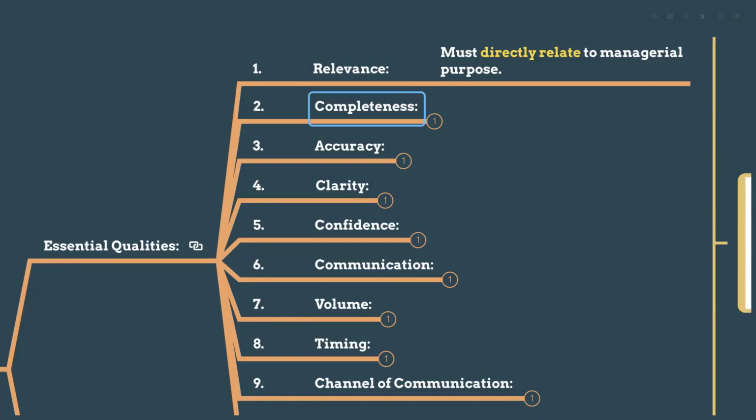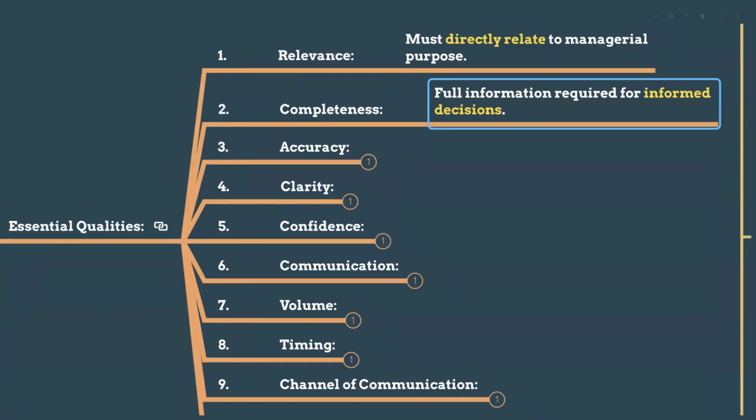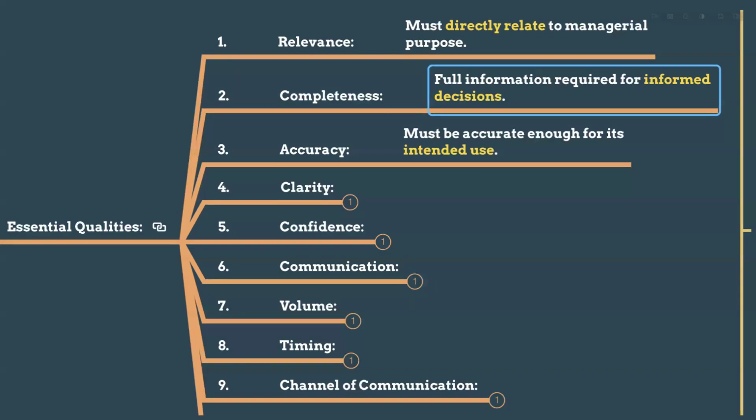That is relevance. And completeness means full information required for informed decisions. It does not mean the entire details. For example, in management accounting, you may be using data from 100,000 raw transactions. You don't need to produce all 100,000 transactions in the report. Whatever information is needed for informed decisions, that is completeness.